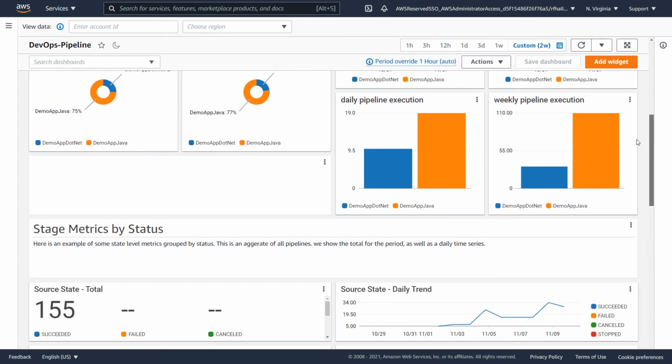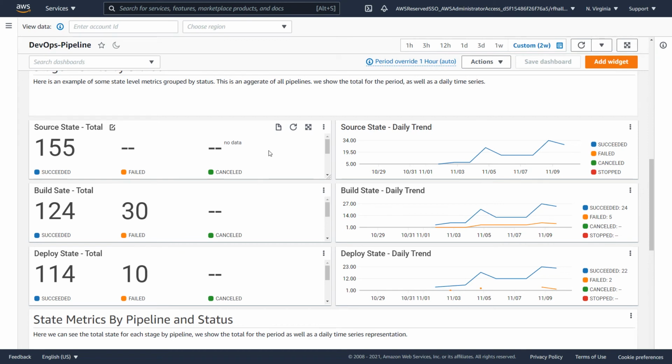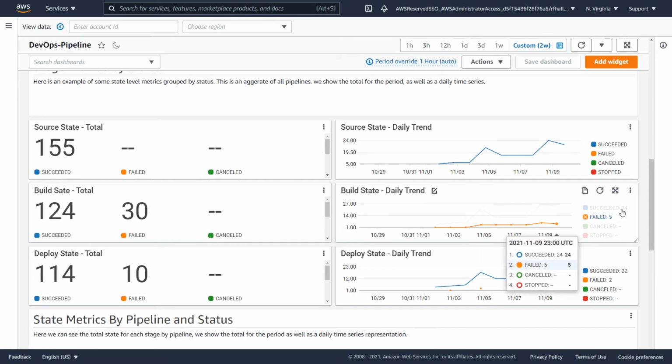We can now take a look at the next part of this dashboard, which shows us stage metrics by status. So we can see our stage level metrics grouped by specific statuses. For example, we have our source stage, which could be succeeded, failed, canceled, or even stopped. And we also have a time series of this on the right-hand side. We did similar for the build and deploy stages. For the build stage, you can see 124 succeeded, 30 failed, and we can see that representation on the time series as well.